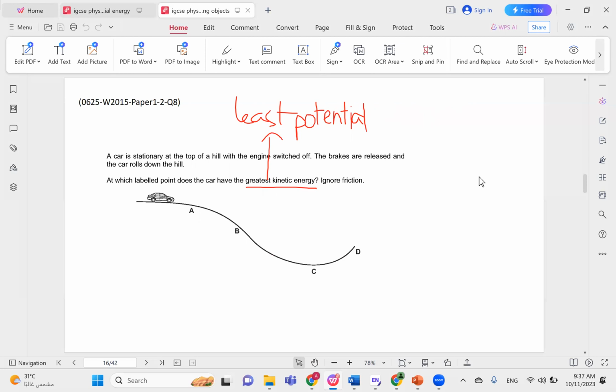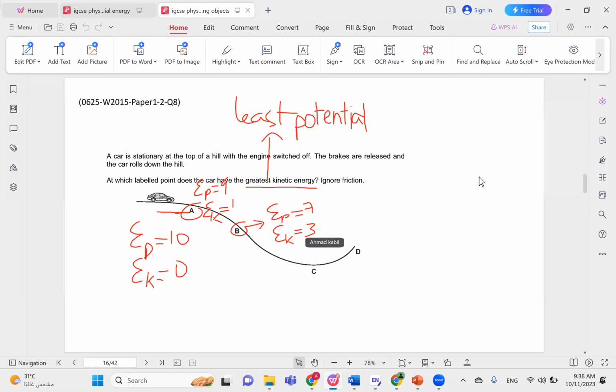So at A, B, C, and D, the total amount of energy is the same. So let's assume, for example, that it was at rest at this point, had potential energy of 10, and the kinetic energy of 0 because it was not moving, and then it started moving. So maybe at A, the potential is 9 and the kinetic is 1, so that their sum is still 10. And then B is further down. So maybe the potential here is 7 and the kinetic here is 3.